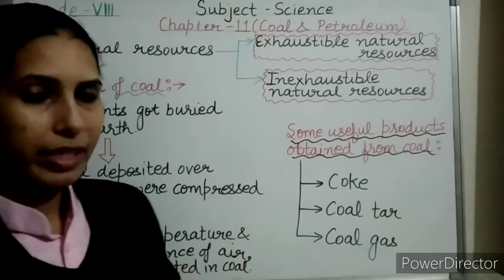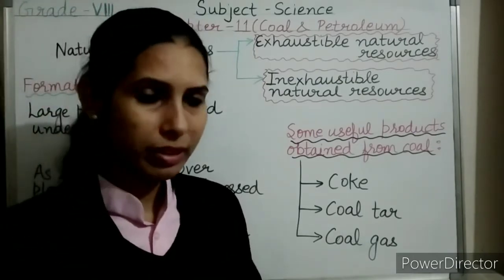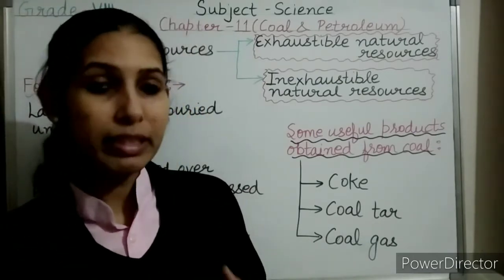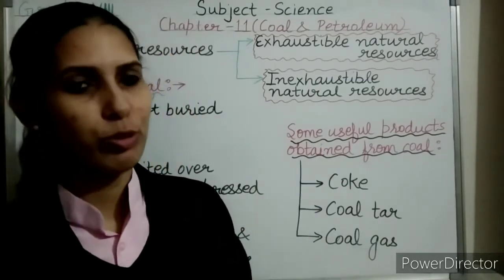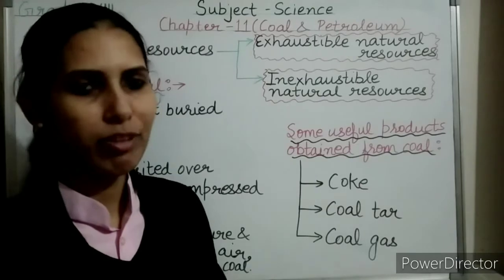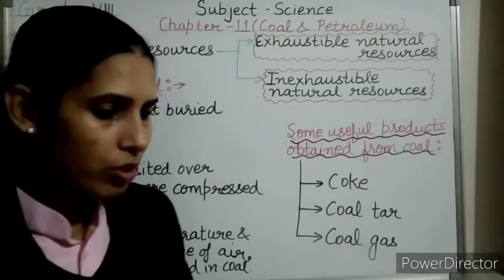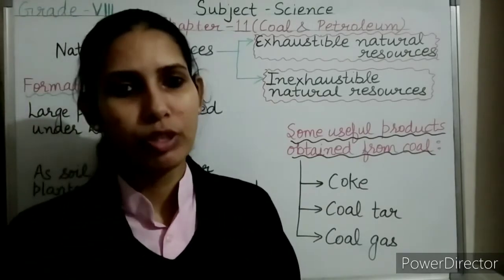Okay, so coal is a very good source of heat energy. I told you that in thermal power plants it is used for generating electricity, and various types of useful products are also obtained from coal. After some time, we'll be discussing these in detail. So now let's move on to the varieties of coal.